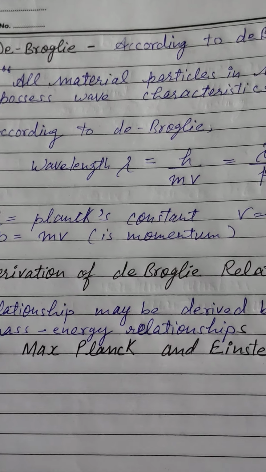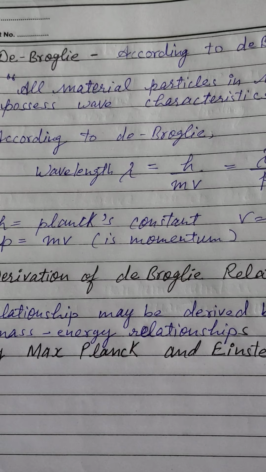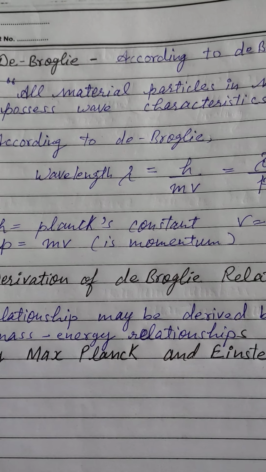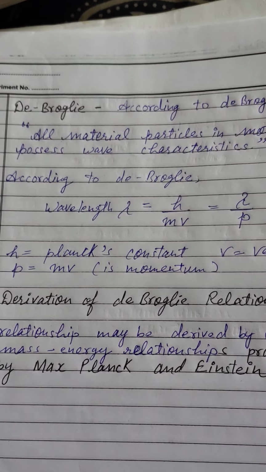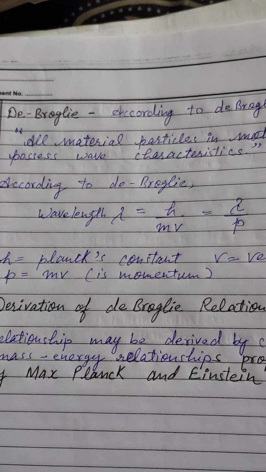I'm explaining the de Broglie concept. After the shortcomings of Bohr's model, two important models came: the dual nature of matter, and second, the Heisenberg uncertainty principle. So this dual nature of matter was explained by the de Broglie concept.